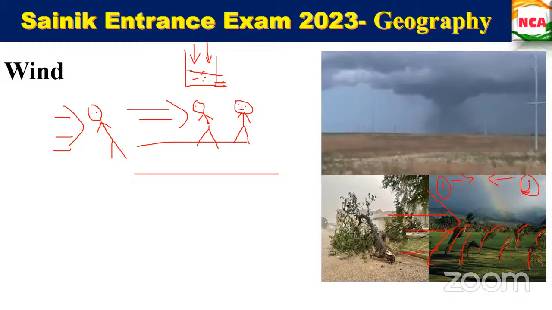So when this force is very high, it can't withstand. That's why the tree is broken. Yes or no? So we can't take that wind very lightly. It may cause, and then the cyclone comes as well, because a low pressure area has been created. That is why the cyclone comes. It will take away whatever things are there in the areas where it has been traveling, right?